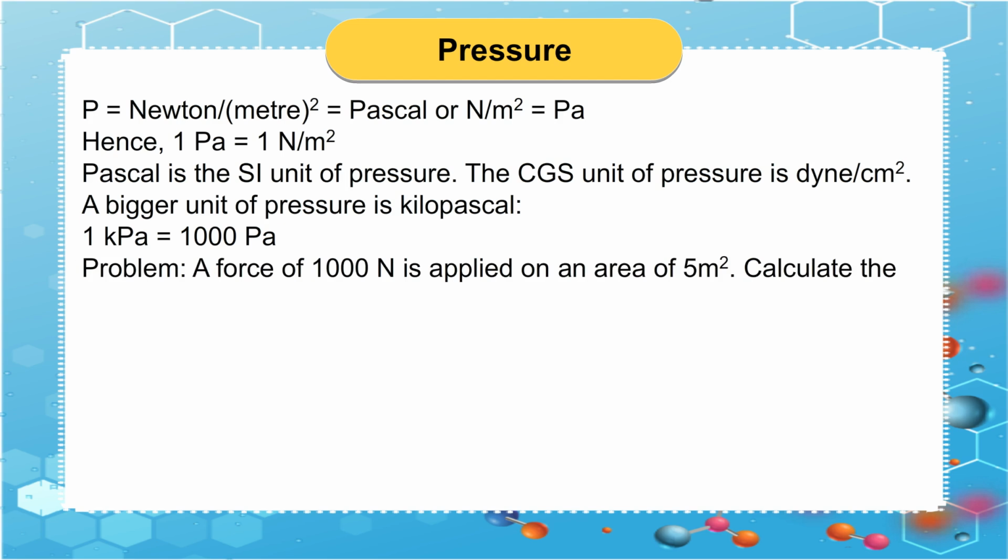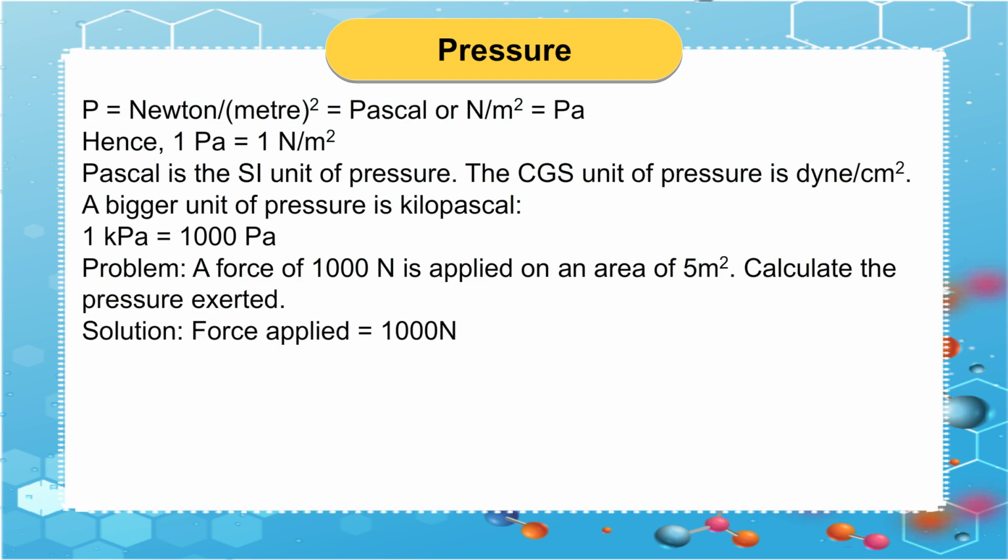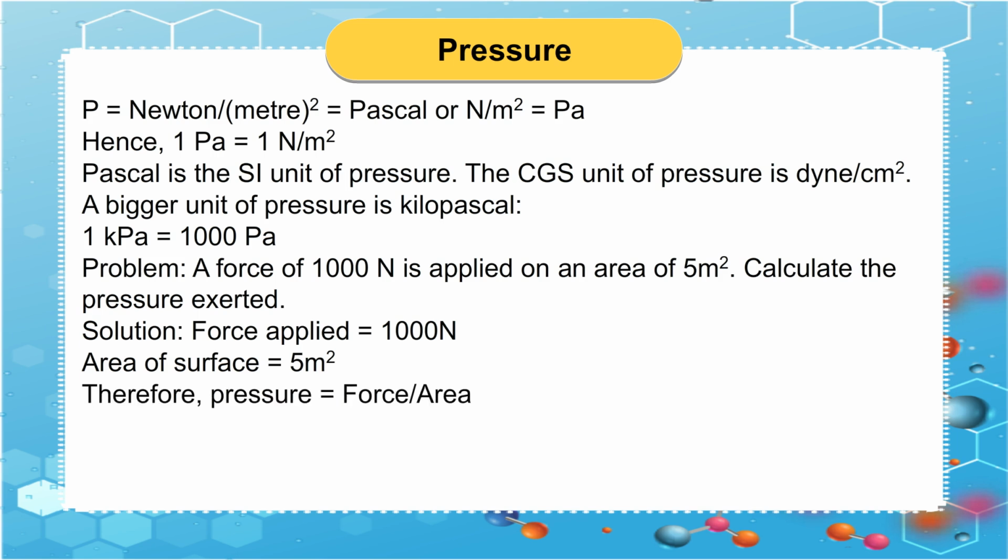Problem: a force of 1000 N is applied on an area of 5 meter raised to the power 2. Calculate the pressure exerted. Solution: force applied is equal to 1000 N. Area of surface is equal to 5 meter raised to the power 2. Therefore, pressure is equal to force upon area. P is equal to 1000 N upon 5 meter raised to the power 2, which is equal to 200 Pa.